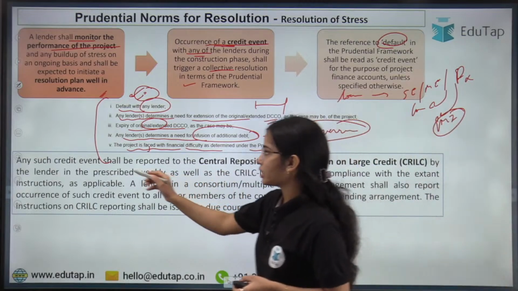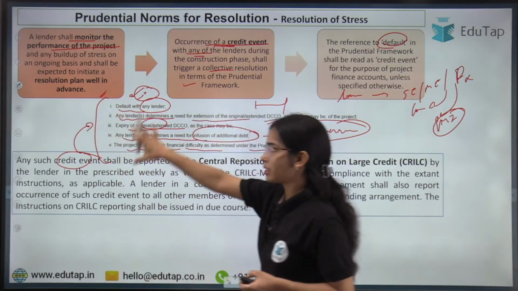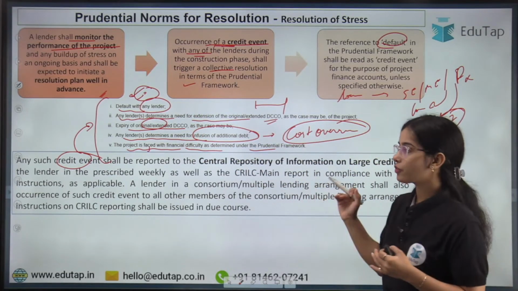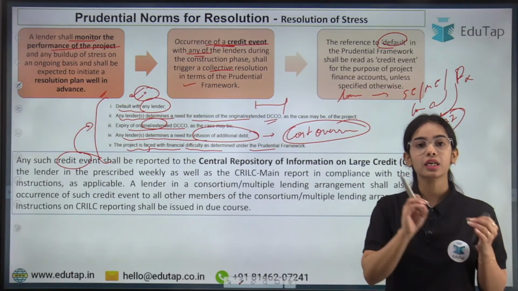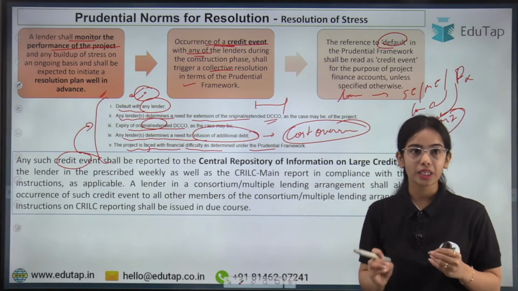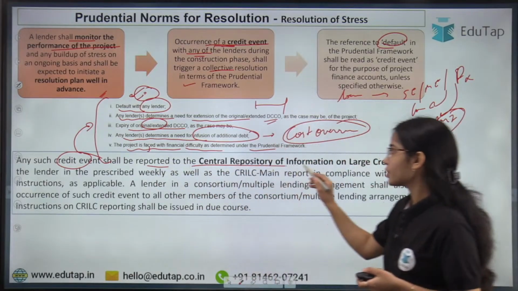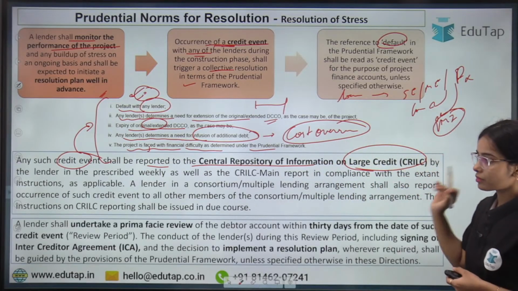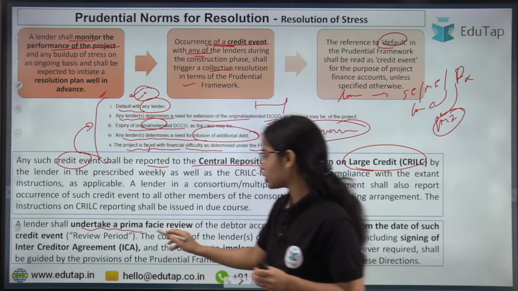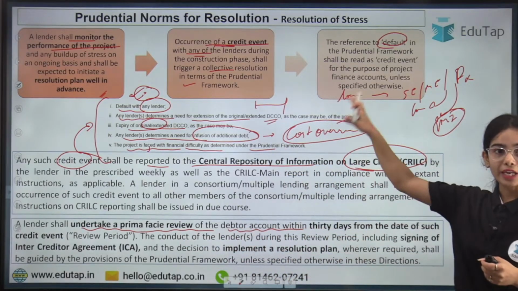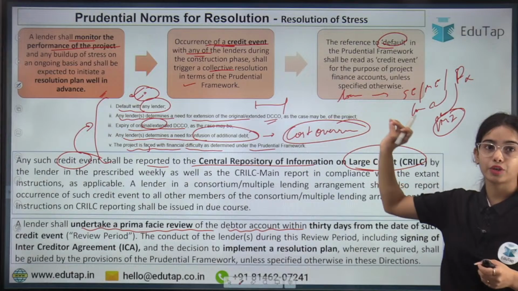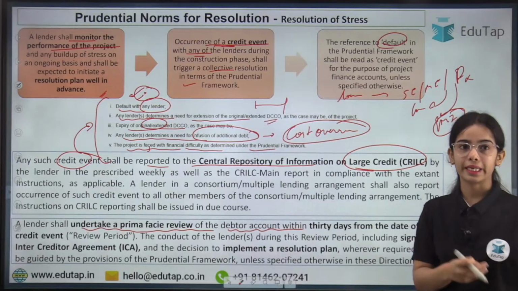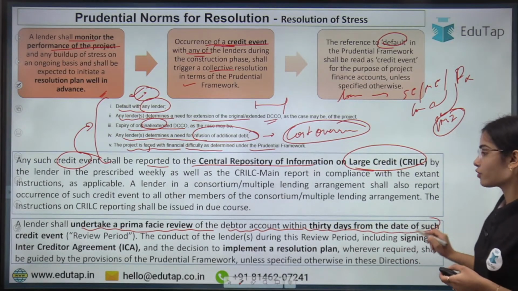So any such credit event, if any of the credit events has happened, that shows that there is stress in the project. Okay, so if any of the credit events is happening, that shows that there is a certain kind of stress coming in the project, and in this case it has to be reported to the central repository of information on large credit. So it has to be reported here, as well as a lender shall undertake an initial review of the debtor account. If any of the credit events has happened, this is considered a kind of default, and in this case the initial review has to be done by the bank or by the lender within 30 days from the date of such credit event.